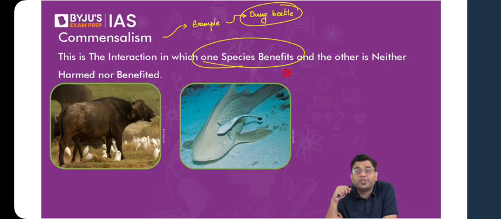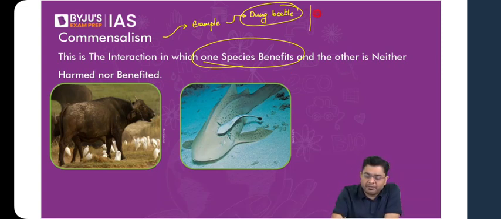Why is that? That is because when the cow or the buffalo moves, they put enough pressure on the ground, and due to that pressure, many of the small insects start coming out. While the cows are not interested in the insects, the birds following the cow will immediately snatch them up. So for the birds, the existence of a cow has benefited, but for that cow, it has made no difference at all. So here you have the example of the dung beetle and the example of egrets.